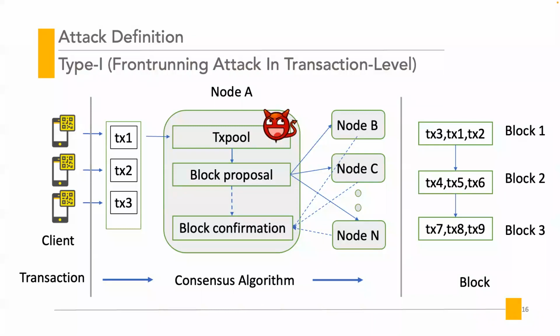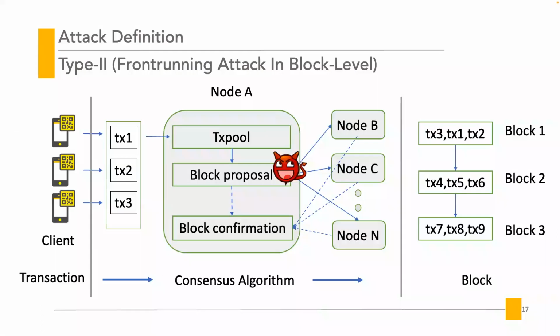Our work includes 2 types of attacks, namely the type 1 attack and the type 2 attack. The type 1 attack is to break the transaction level fairness. Specifically, we assume that the node A is a profitable seller who is rationally pursuing profits. He will launch a front-running attack in the transaction pool by manipulating the transaction orders. This is a general attack that can be applied in many consensus algorithms. We implement this attack on the POA instances.